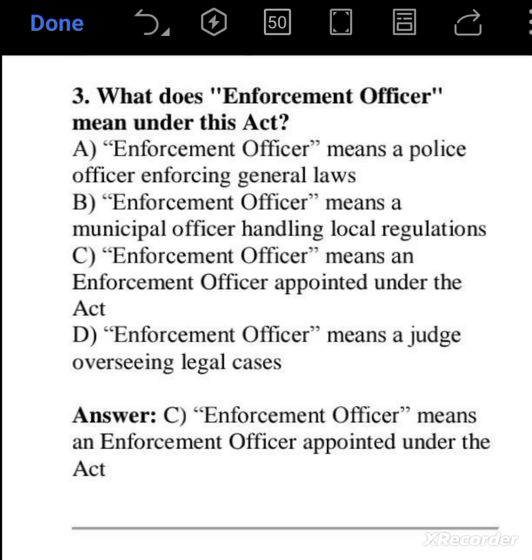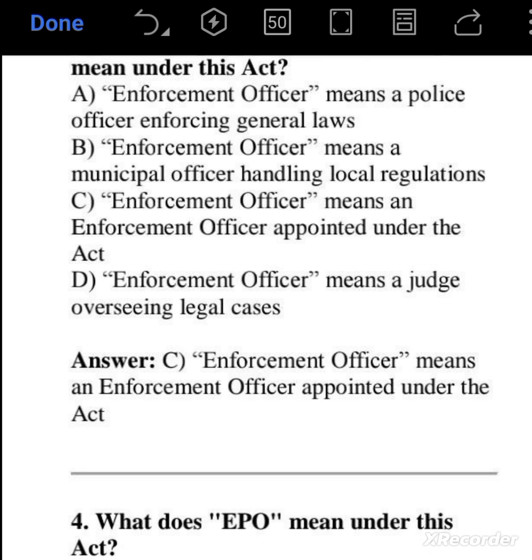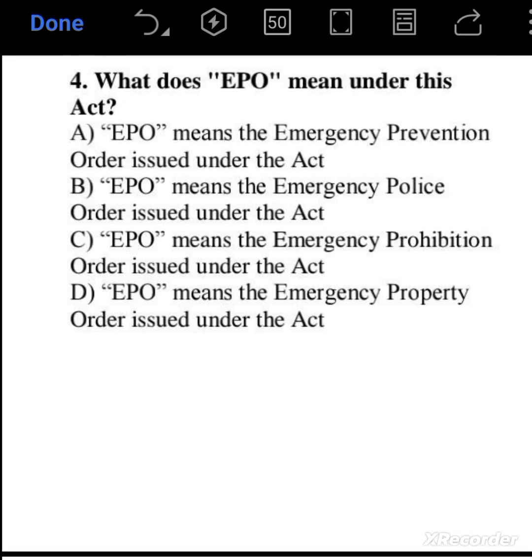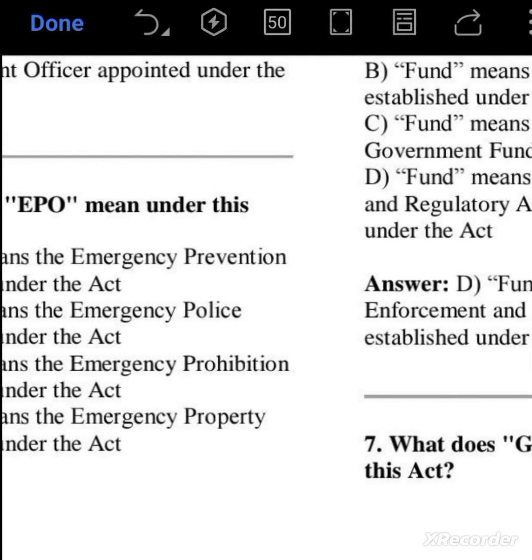What does enforcement officer means under this act? Enforcement officer means an enforcement officer appointed under the act. So option C is correct here. What does EPO stands for? EPO stands for Emergency Prohibition Order. So here option C is the right answer.